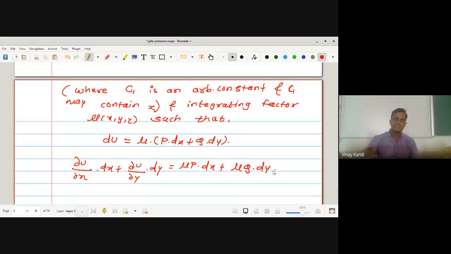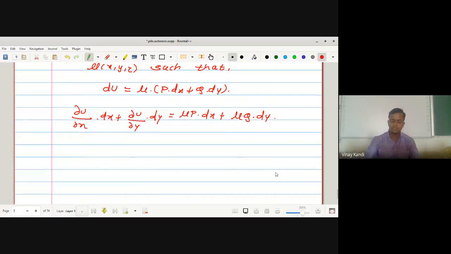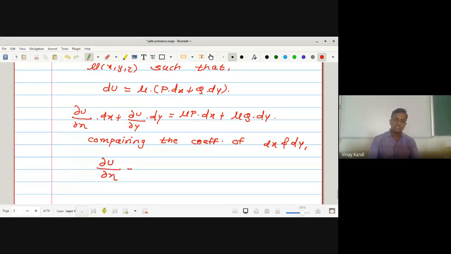Now comparing the coefficients of dx and dy, we get dou u upon dou x is equal to mu p, and dou u upon dou y is equal to mu q. This is equation number 7. Any doubt up to here?